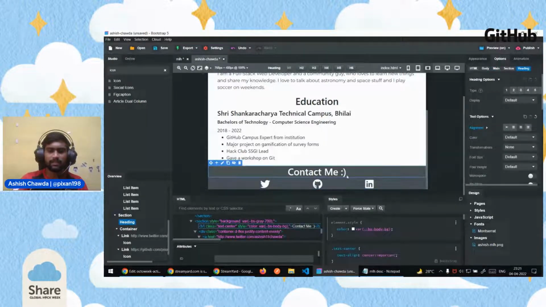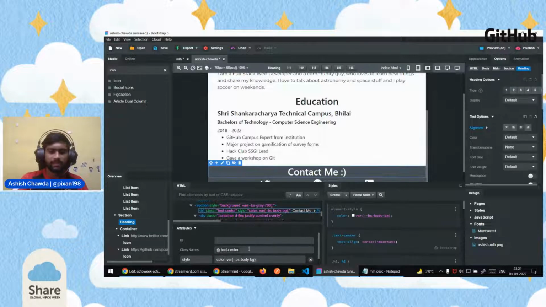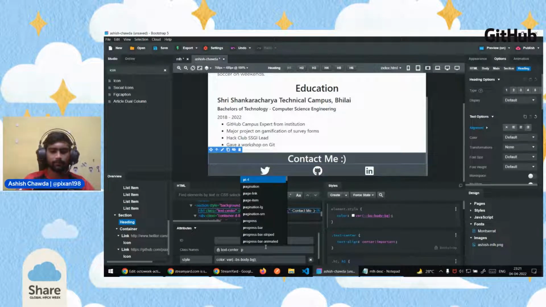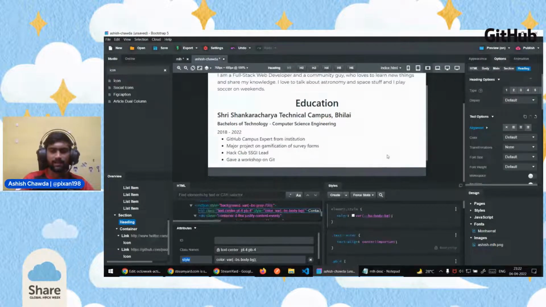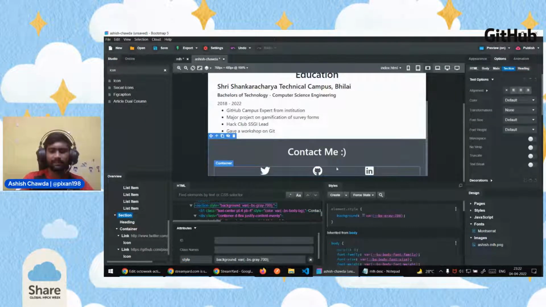Click on this contact me heading, and in the class names we want that this should be little more spaced. There should be more space top and bottom, so we want to add a padding top and padding bottom. So what I'll do is I'll add the pt4 class. So what it will do, it will add padding top of 4 units, and I'll add a padding bottom of 4 units also. So it just added 4 units of bottom padding.